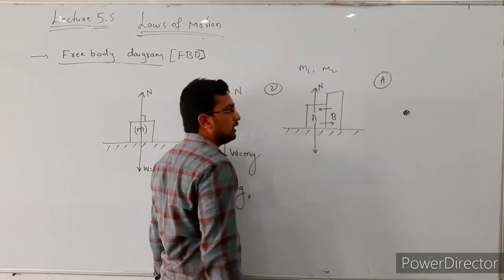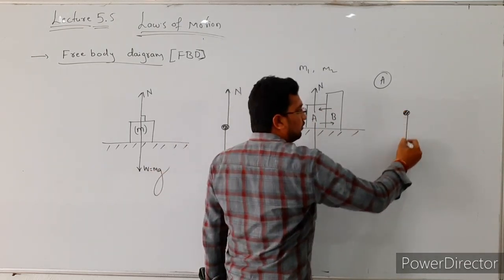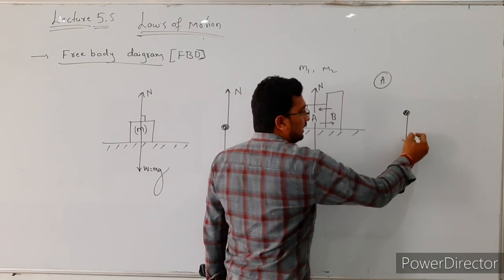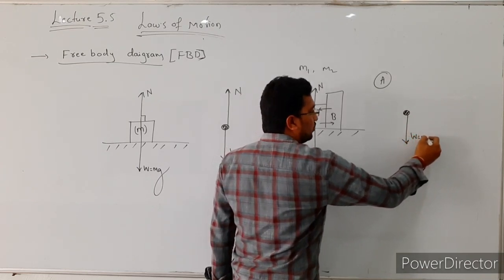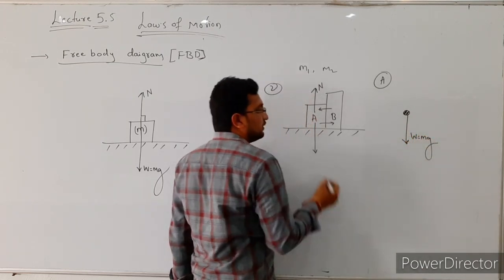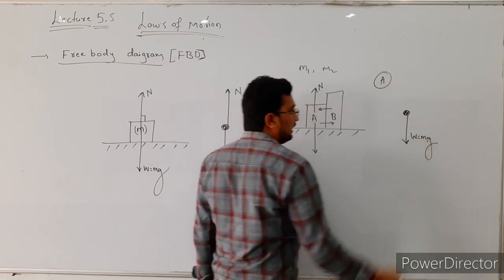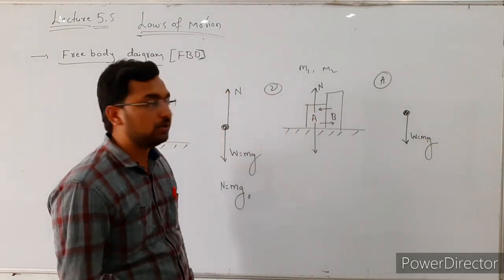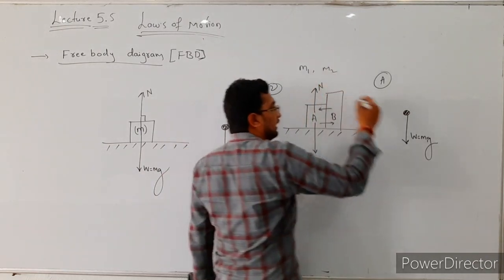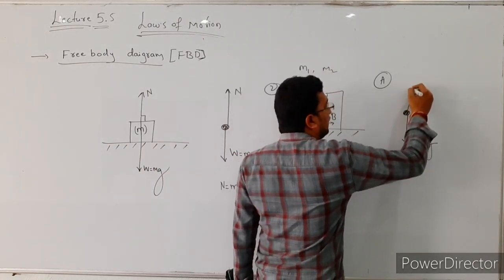The weight of the body acts in downward direction, that is weight is equal to m1 into g, since the mass of the first body is m1. After that, the normal reaction acts in upward direction.